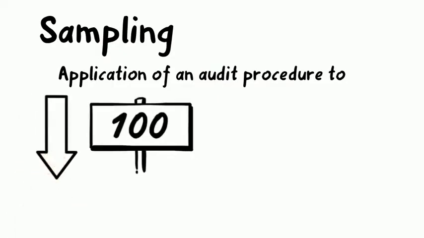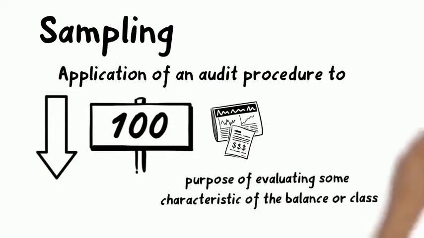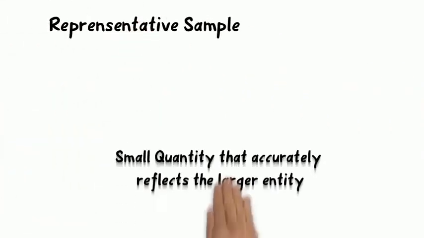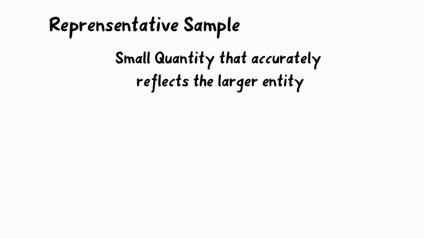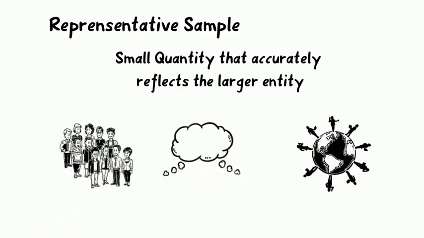After that is sampling. Sampling is the application of an audit procedure to less than 100% of the items within an account balance or class of transactions for the purpose of evaluating some characteristic of the balance or class. Representative sample. A representative sample is a small quantity of something that accurately reflects the larger entity. For example, when a small number of people accurately reflect the members of an entire population.